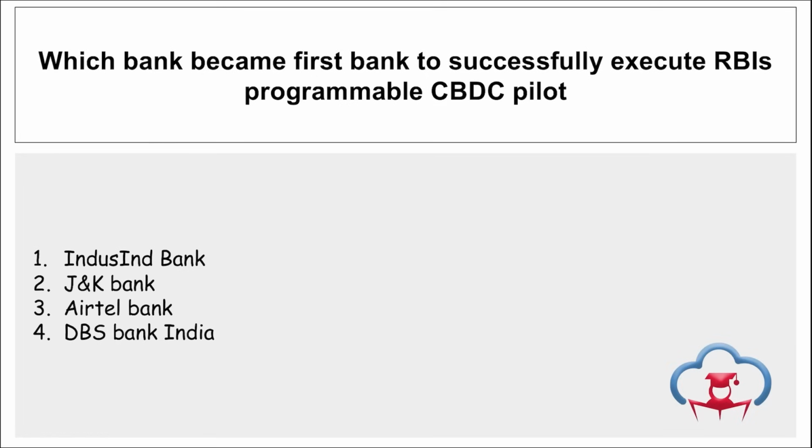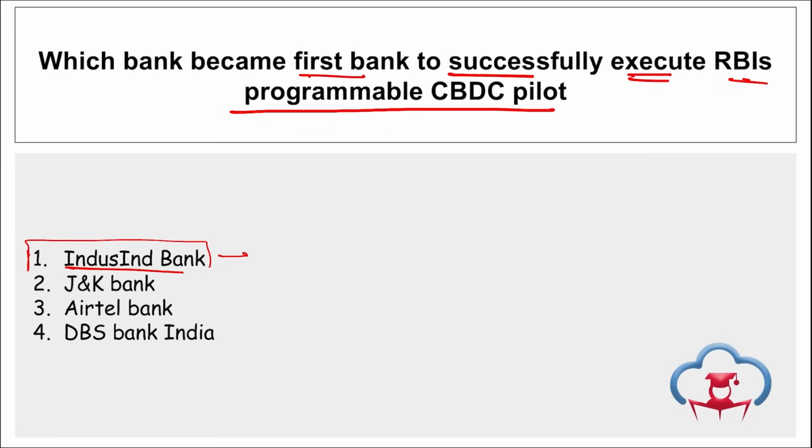Moving on. Which bank became the first bank to successfully execute RBI's programmable CBDC pilot? So it is your IndusInd Bank. It became the first bank to successfully execute RBI's programmable CBDC pilot project, right? And what is CBDC? CBDC stands for Central Bank Digital Currency. And IndusInd Bank became the first bank to successfully execute the RBI's programmable CBDC pilot, and it is basically to compensate the farmers for carbon credit.